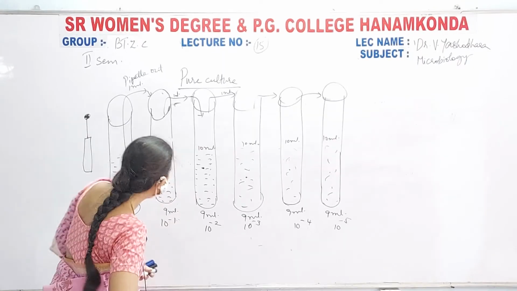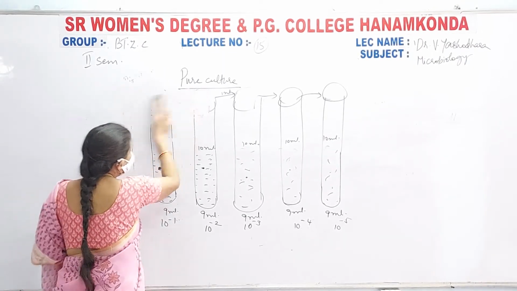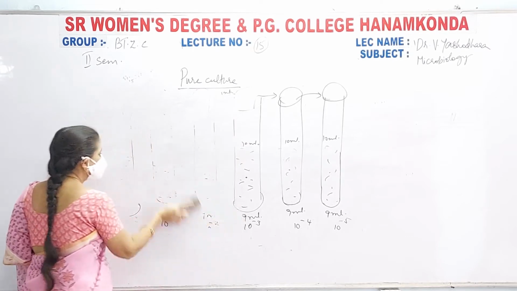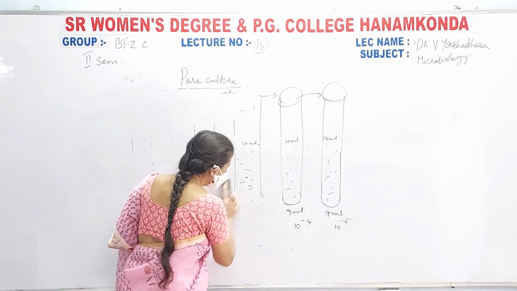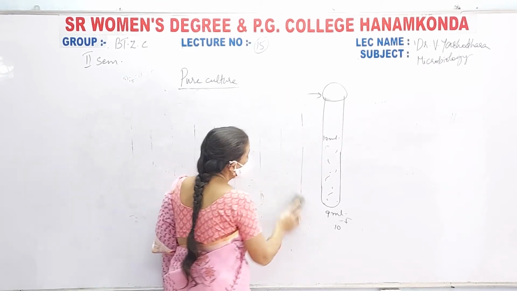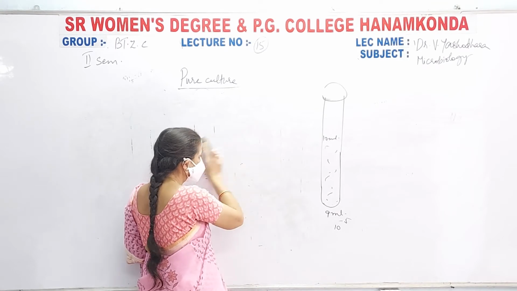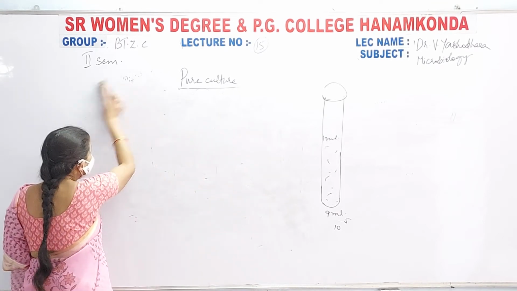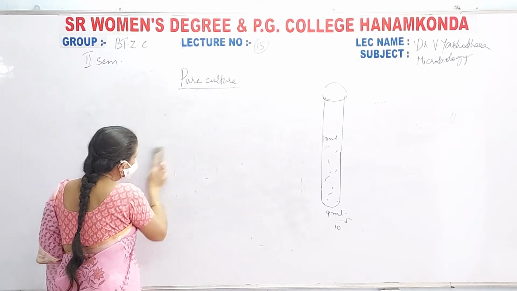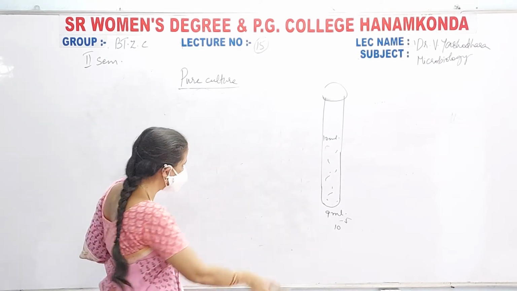Now, see here. Coming to the next one, with the help of this pure culture, I will be leaving this last tube, that is 10 to the power of minus 5 tube. See here, 10 to the power of minus 5 dilution, I am leaving it like that without rubbing it off. Now, along with this, I have to go for this techniques. What are the techniques? See here.